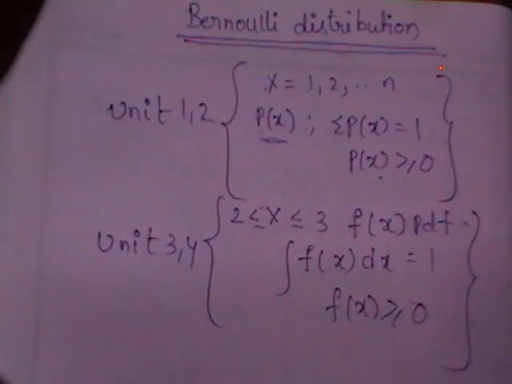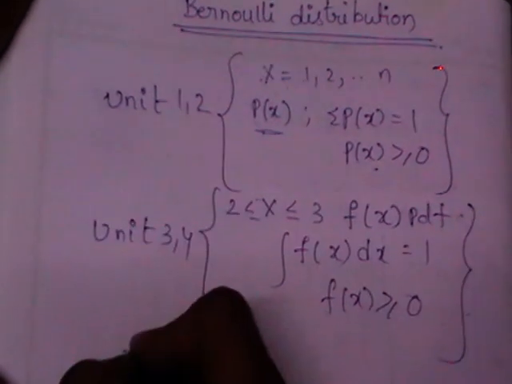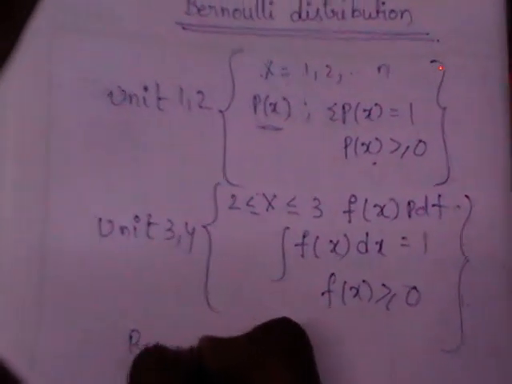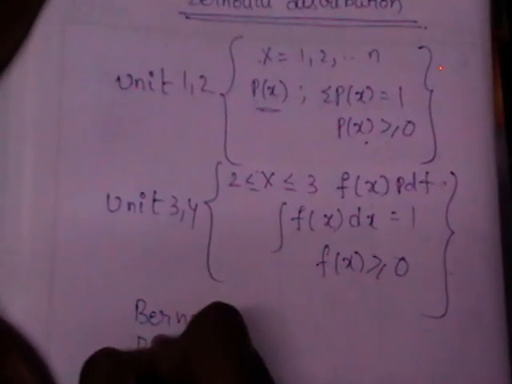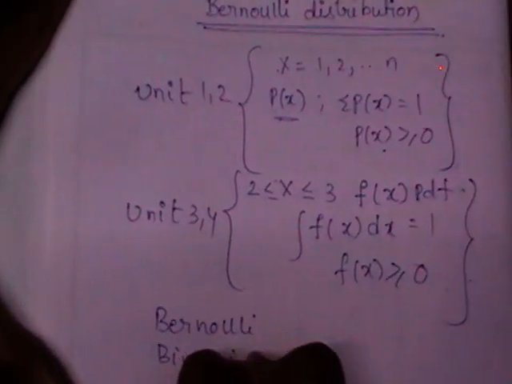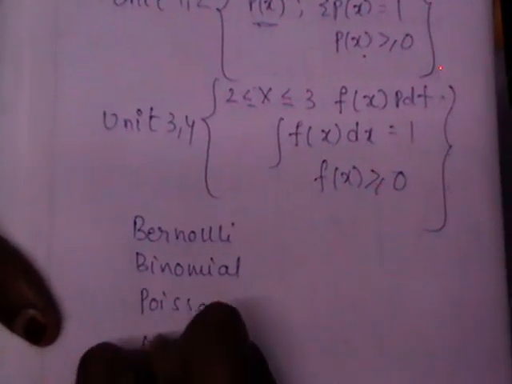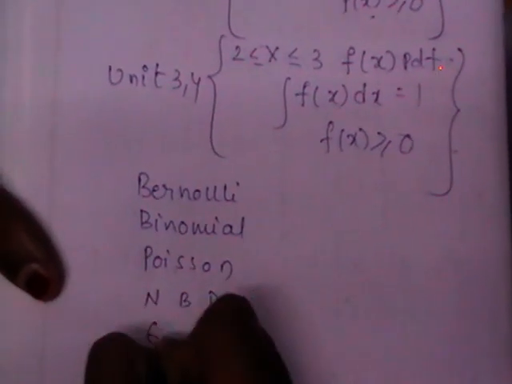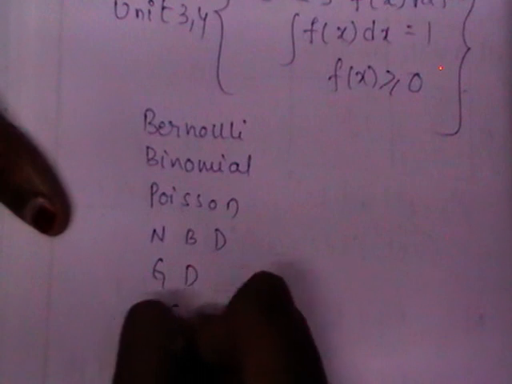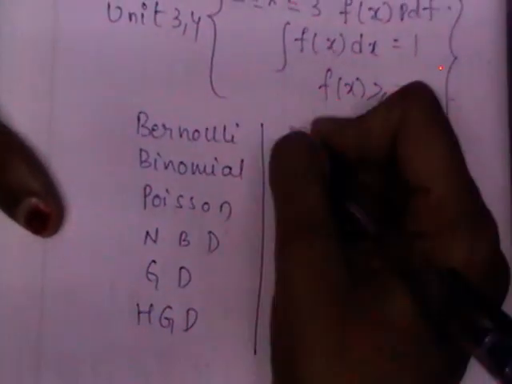As I said, Bernoulli, binomial, Poisson, negative binomial, geometric and hypergeometric are the discrete distributions.